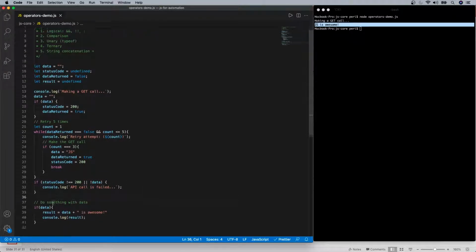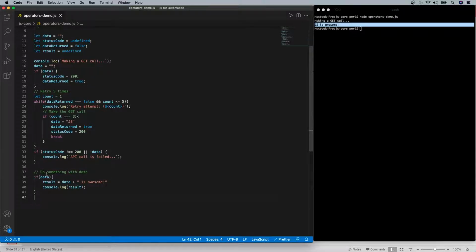But if there is valid data, that is what we have seen, what we are doing with the data. If there is valid data, meaning data is anything except those 5 falsy values. We know what those are. Basically, undefined, null, 0, NaN, as well as the empty string. Those 5 things will evaluate to false. But if the data is anything other than those 5, then we do this particular action. What is the action here? We set the result as data, and print the data. This is where we make use of the data and do something with it.